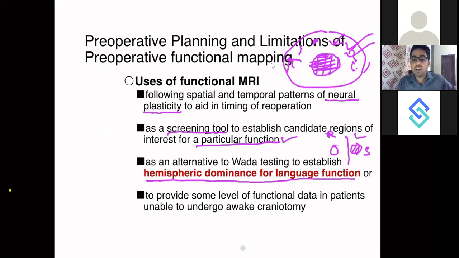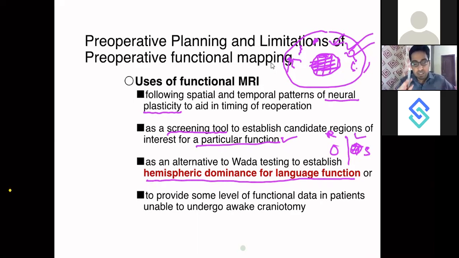Then I will be more cautious while excising this tumor, and I will rather go for an awake craniotomy in a patient who has the speech area on his left side and the tumor also on his left side.